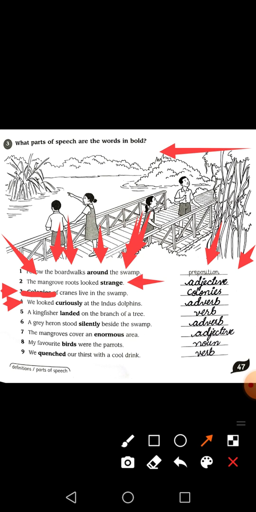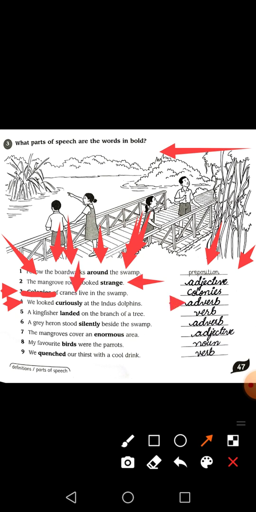Curiously: the simplest thing about the adverb is that you have to keep in mind that an adverb is a word which mostly ends in ly. I have already told you this in your regular classes, that adverbs mostly end in ly. So here curiously is the adverb.